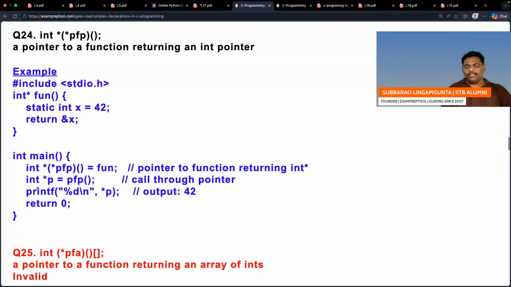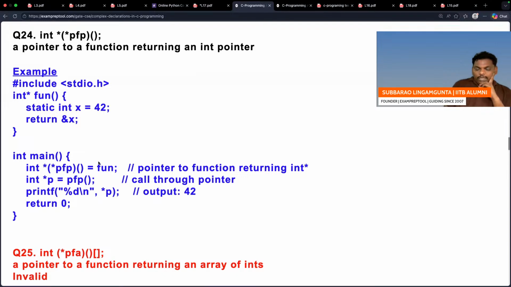Right, next one, int star p is equal to PFP. So you call the function. When you call a function, it finally returns an integer pointer, meaning an address. That address will be stored in p. Afterwards, if you say star p, the returned value will be there. Other than this, nothing there.